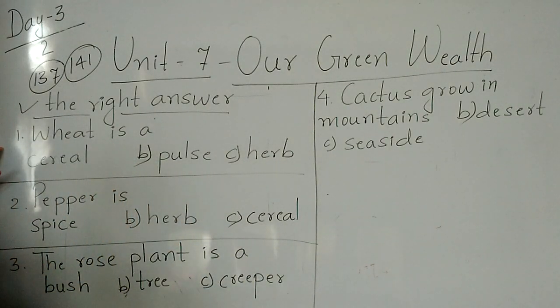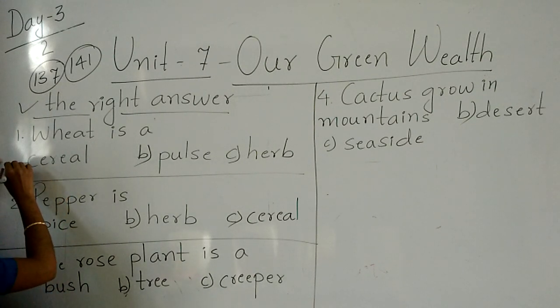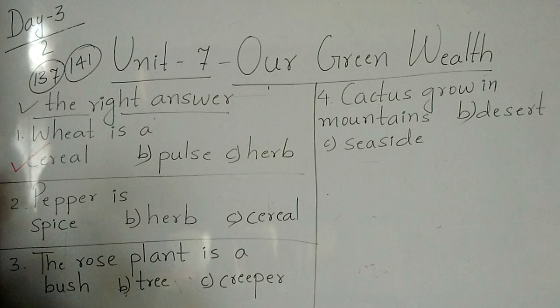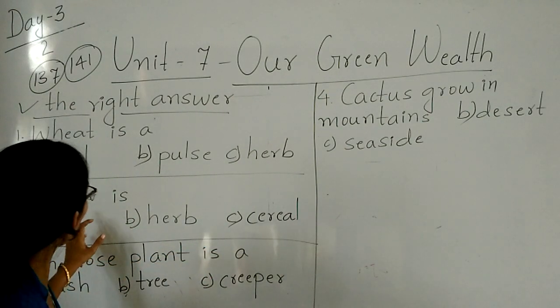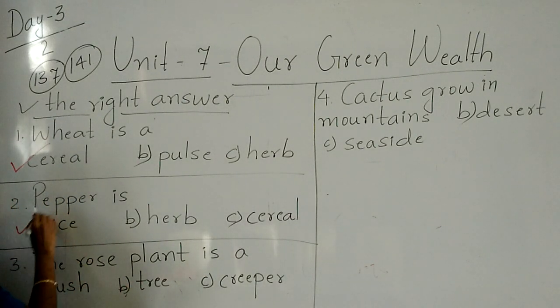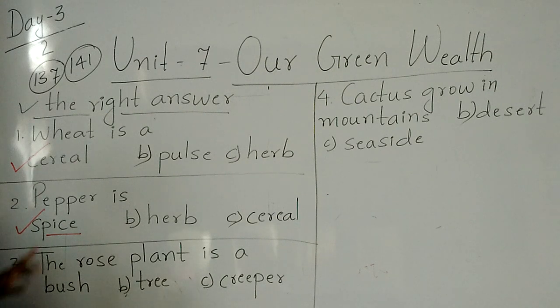So wheat is not a pulse. It is not a herb also. It is a cereal. Pepper is spice, herb or cereal? Yes, pepper is a spice. Masala it is. Now see why wheat is called the cereal?